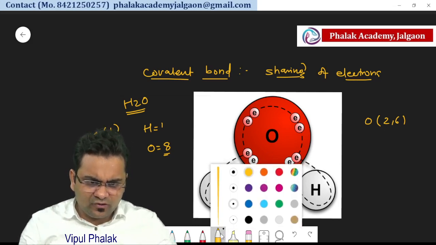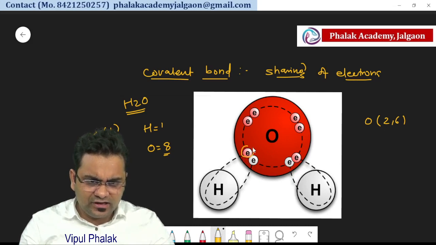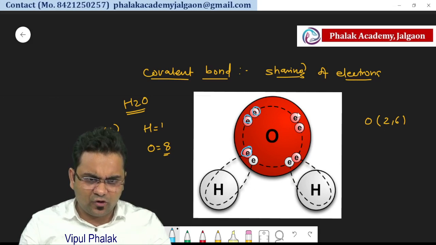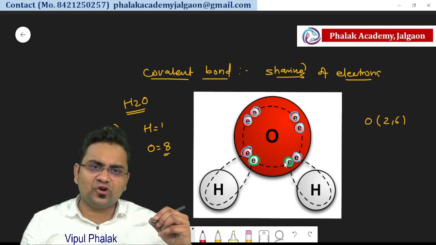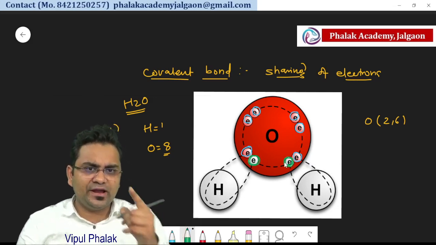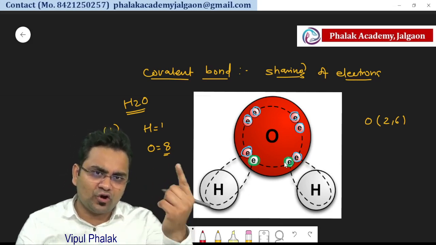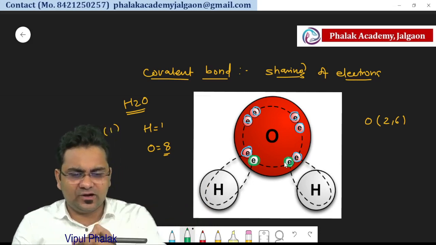This 1 electron, we will circle with 1 color. So these are the electrons of the oxygen, and this green color, these are the electrons of the hydrogen. So hydrogen shares its electron with oxygen, and oxygen shares 1 electron with 1 hydrogen.